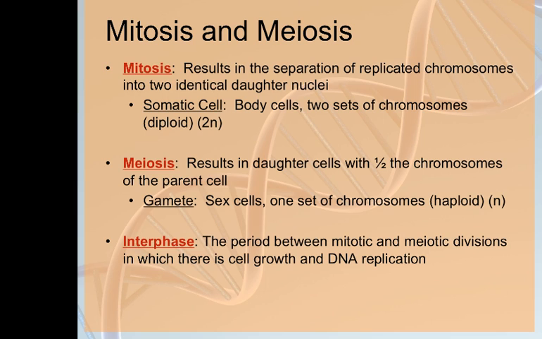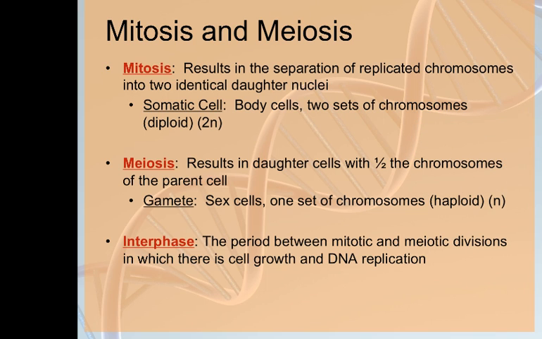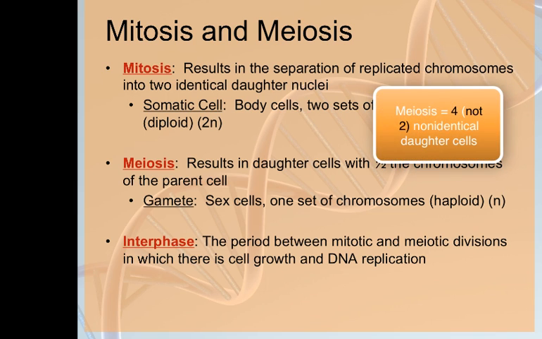So let's stop and review these concepts for a second. Mitosis results in replicated chromosomes that are then divided into two identical daughter cells. Replicated chromosomes are divided and split into multiple cells. Mitosis occurs in somatic cells, body cells with the full set of chromosomes. Meiosis doesn't replicate the chromosomes like in mitosis, it divides them, so that the result is two daughter cells, each with half of the chromosomes of the parent cell.